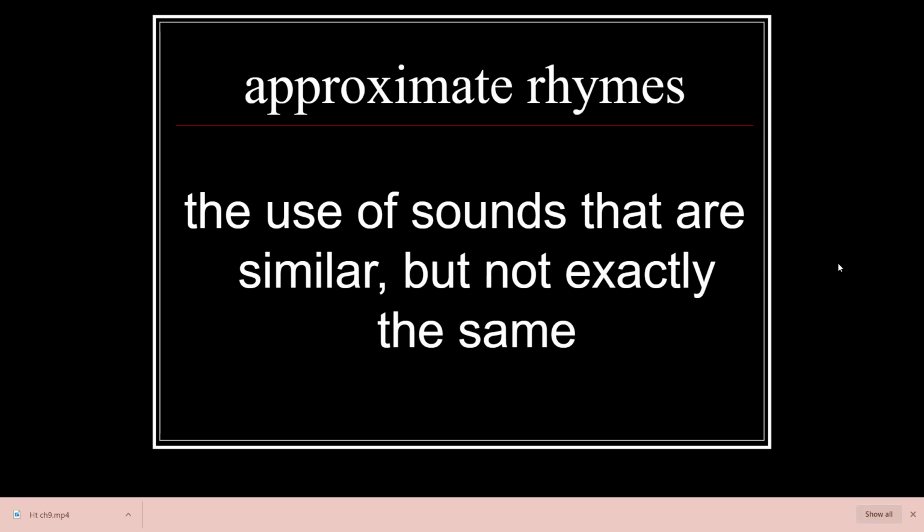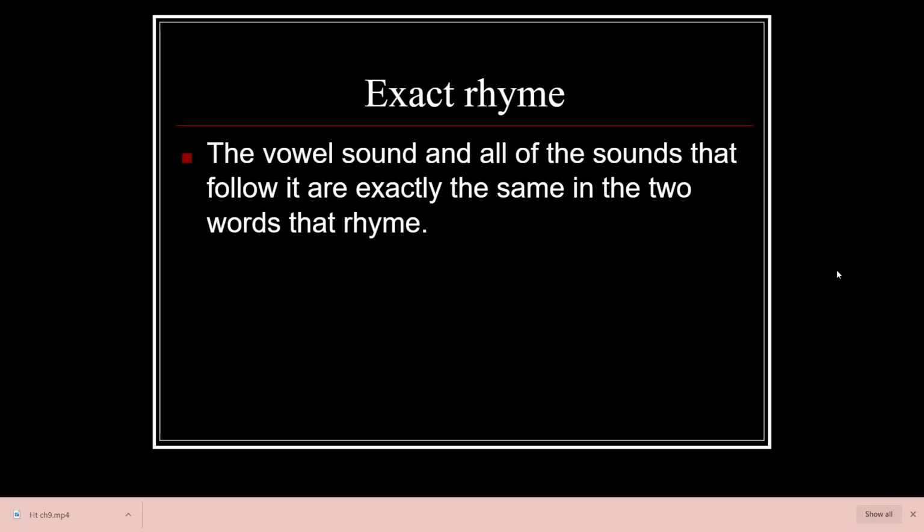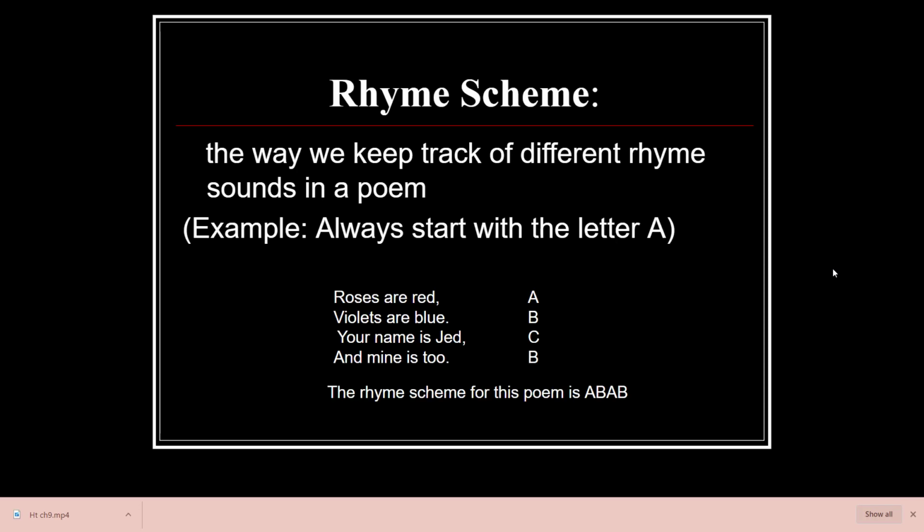Approximate rhymes use sounds that are similar, but they're not exactly the same. Internal rhymes, the rhyming occurs in the middle of the line of poetry, not at the end. Exact rhymes, the vowel sound and all the sounds that follow it are exactly the same in the 2 words that rhyme. And an end rhyme is rhyming that occurs at the end of the line of poetry.